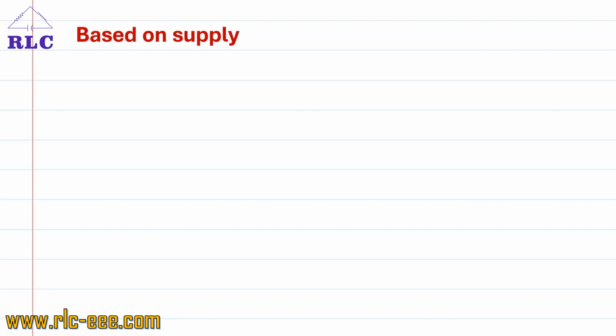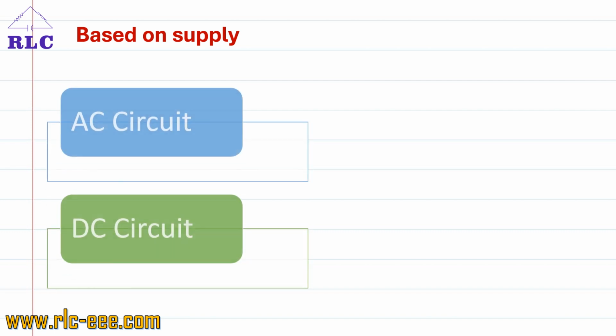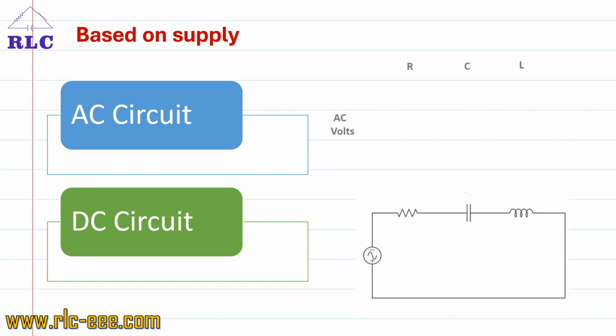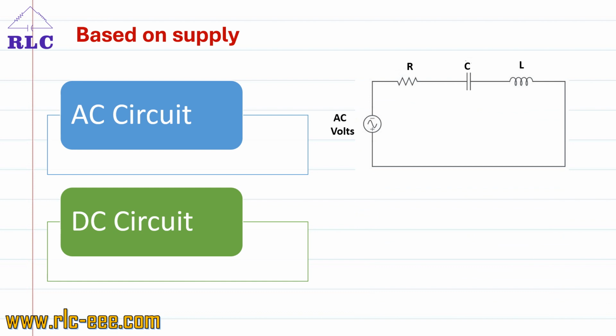First is based on supply, that is AC circuit and DC circuit. AC circuit, what is AC circuit? A circuit which contains an AC source is called an AC circuit. For example, consider a circuit consisting of a resistor R, inductor L, and capacitor C, which are interconnected to an AC supply.